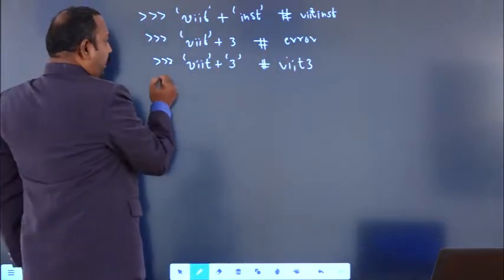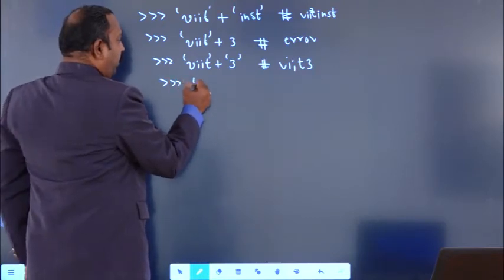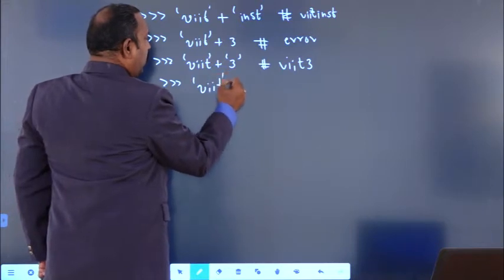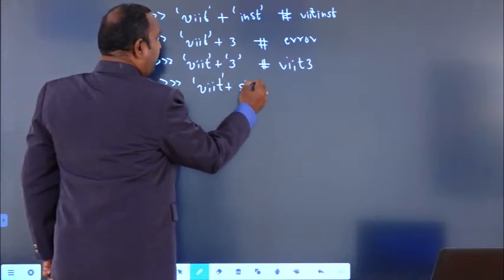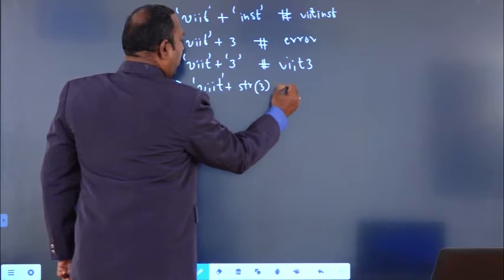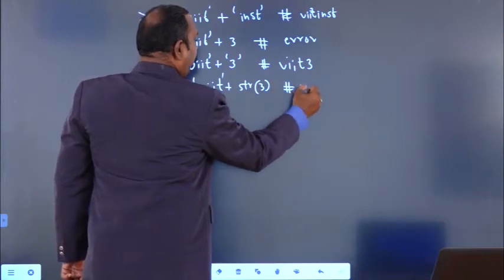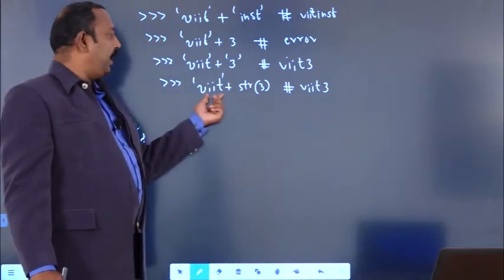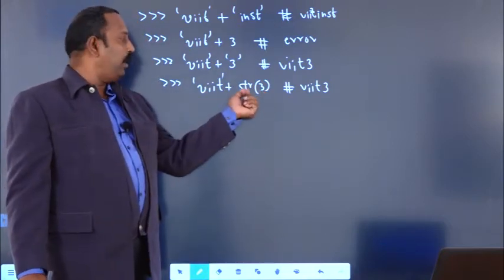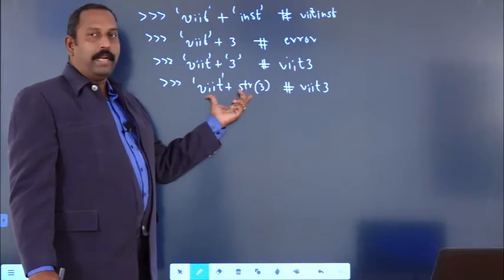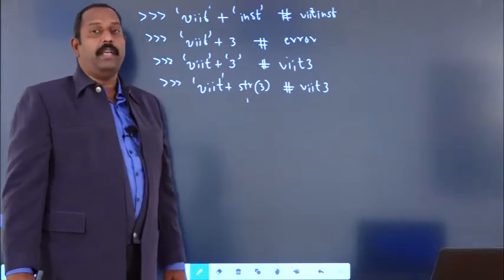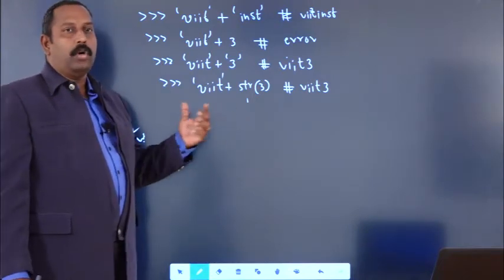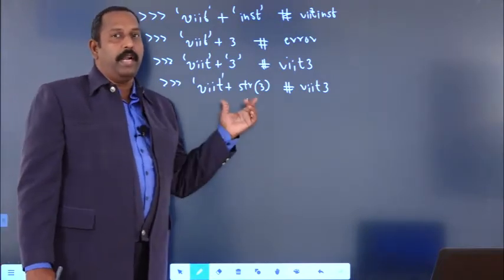You can also write like this. For example, I have written VAIT plus STR of 3. What is the output you will get? VAIT 3 you will get the output. So here 3 is an integer, it will be converted into a string. So both are string data type, that's why you will get the output VAIT 3. So plus is nothing but the concatenation symbol for the string data type.